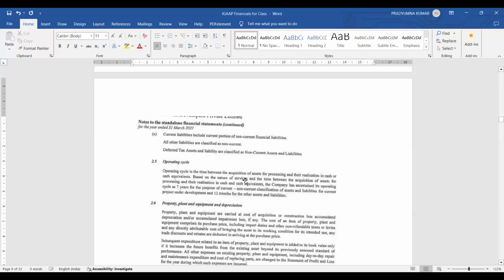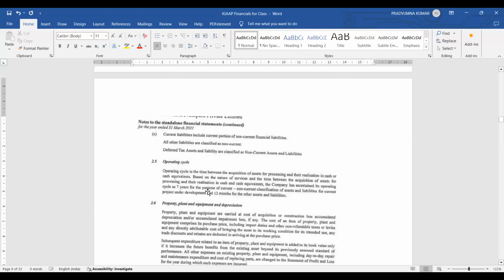They have not written anything on their own. They have highlighted the same terminology that is used here, and they have told that their operating cycle is 7 years. If it is not mentioned, then the authorities or whoever is looking at their balance sheet will consider the operating cycle as 12 months by default. That is the reason they have highlighted here that their operating cycle is 7 years.